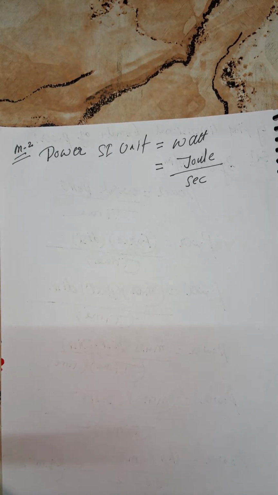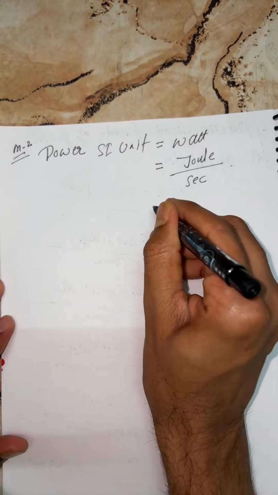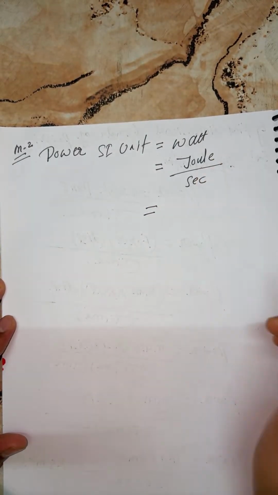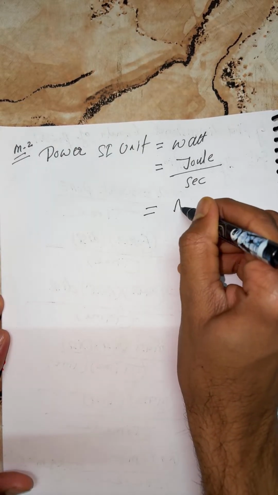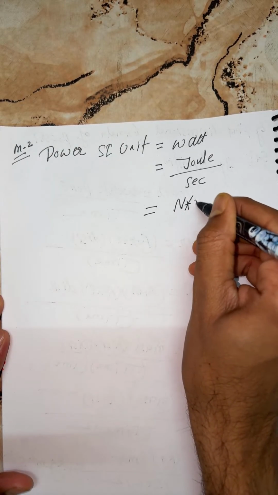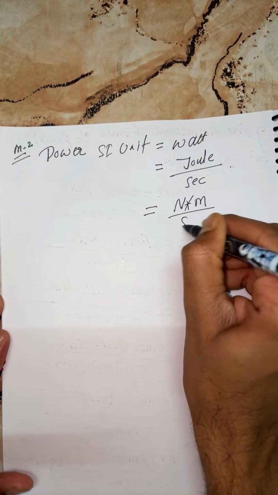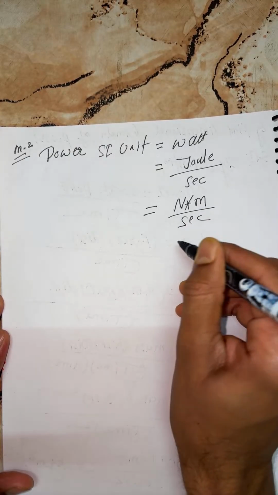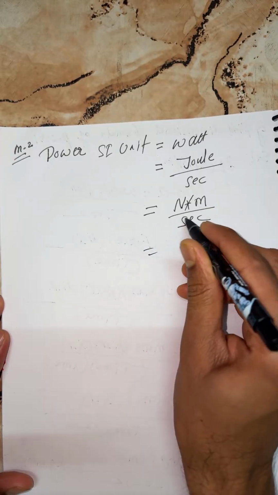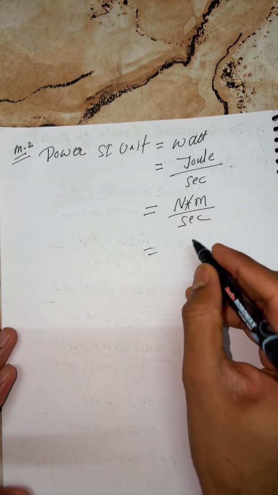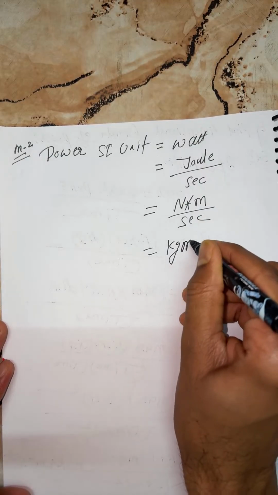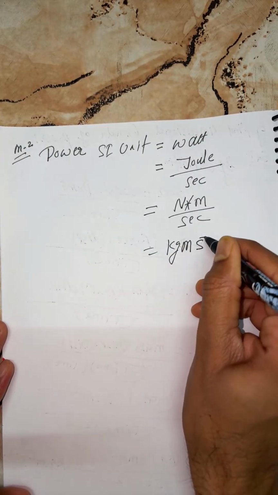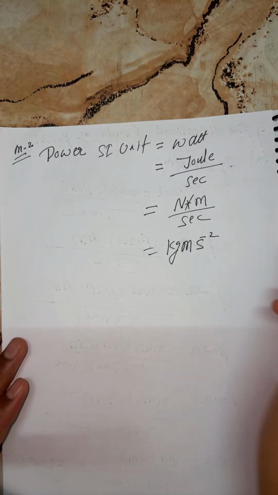Joule is, as I said previously, Newton into meter, and this is per second. Newton is kilogram meter s to the power minus 2.